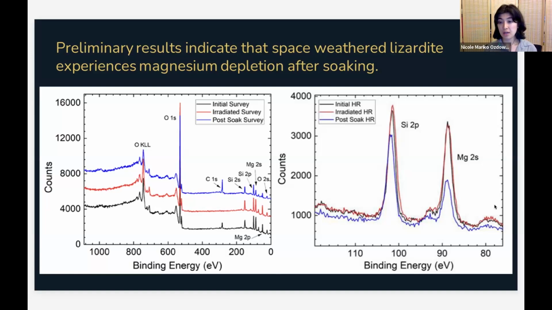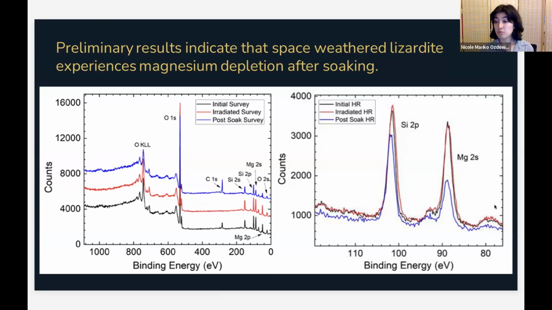I've highlighted some peaks of interest, and I would like to note that the carbon 1s peak that you see in the initial survey as well as the post-soak survey is indicative of adventitious carbon from the sample being just in the Earth's atmosphere that is normal to see in an XPS scan. But as you can see in the irradiated survey, that adventitious carbon is removed with irradiation.